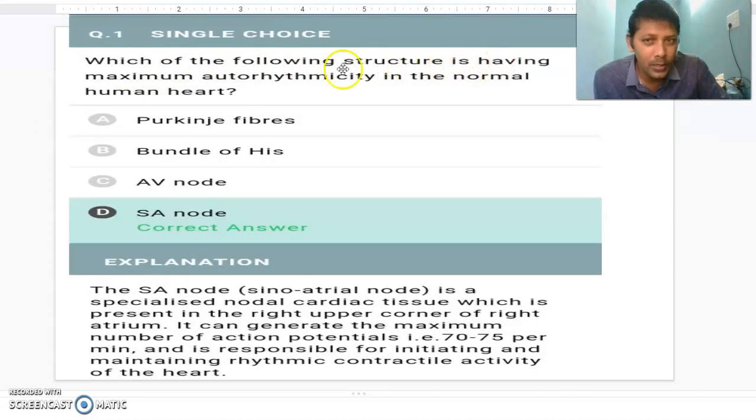Which of the following structures has maximum autorhythmicity in the normal human heart? Purkinje fibers, bundle of His, AV node, SA node. SA node, the sinoatrial node, is a specialized nodal cardiac tissue. It is not a nerve tissue. It is present in the right upper corner of the right atrium. It is also called the pacemaker, which can generate a maximum number of action potentials, 70 to 75 per minute as per NCERT textbook, and is responsible for initiating, starting, and maintaining rhythmic contractile activity of our heart. What is that? Sinoatrial node.